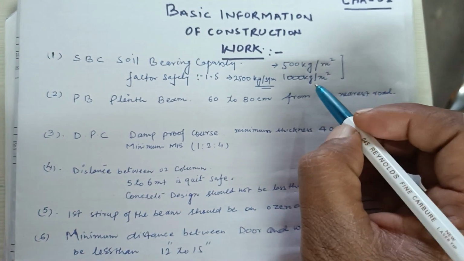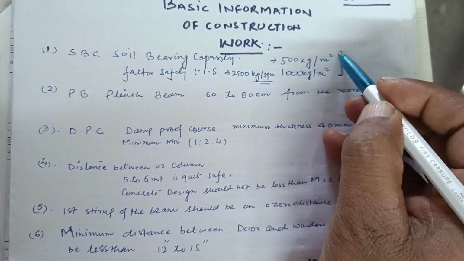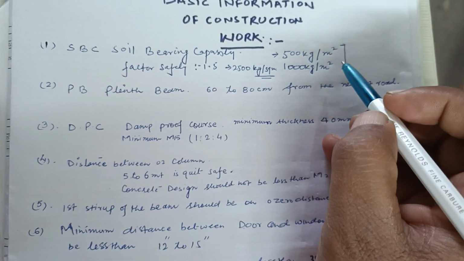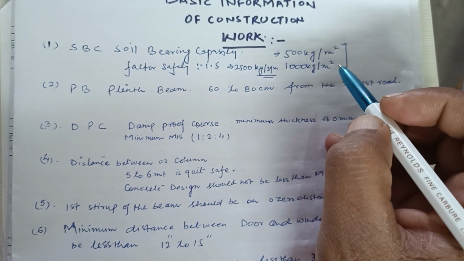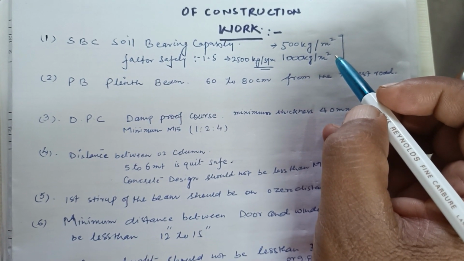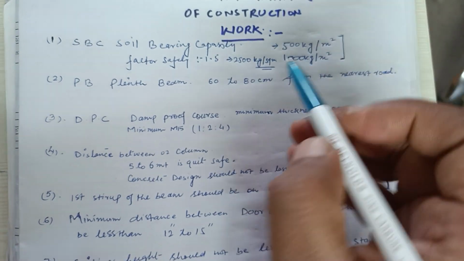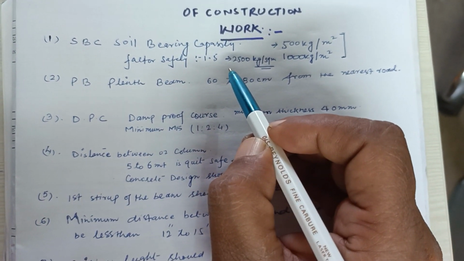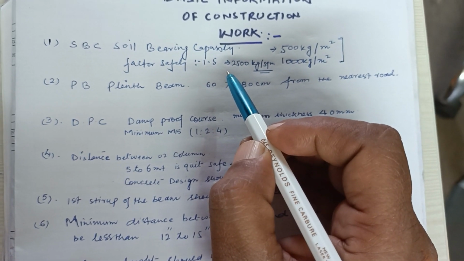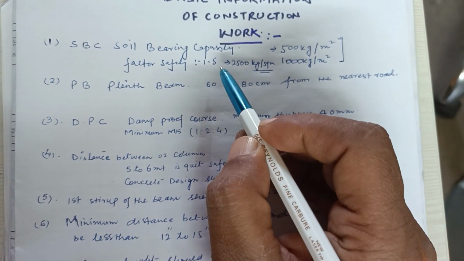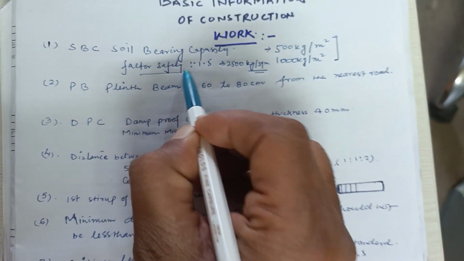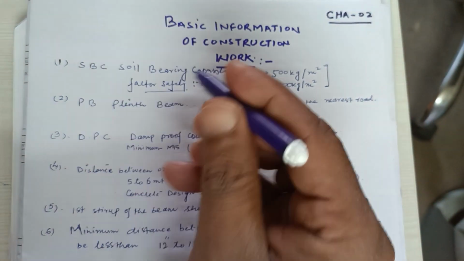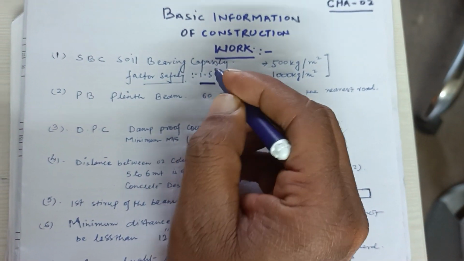Then this design is safe for residential, commercial or industrial building, any kind of building. So we always have to keep in mind the soil bearing capacity should have 1.5 times factor of safety.